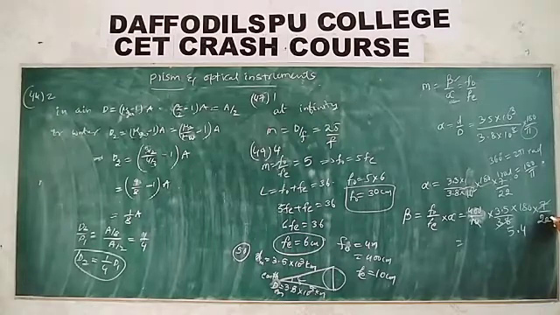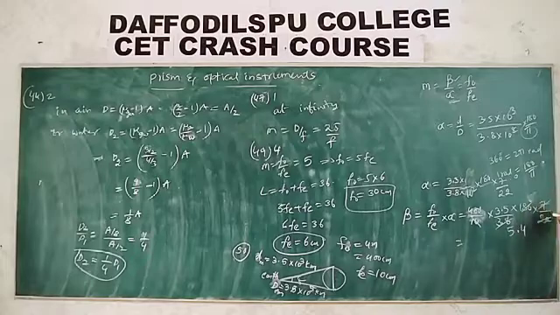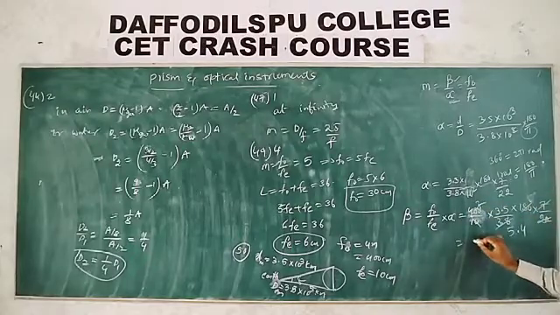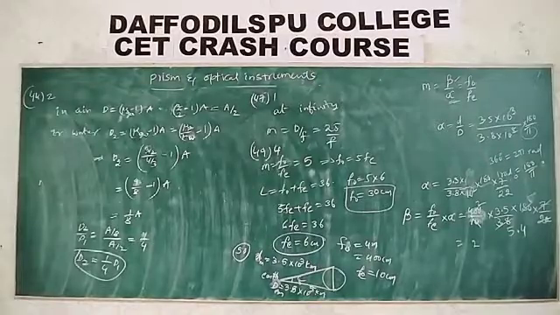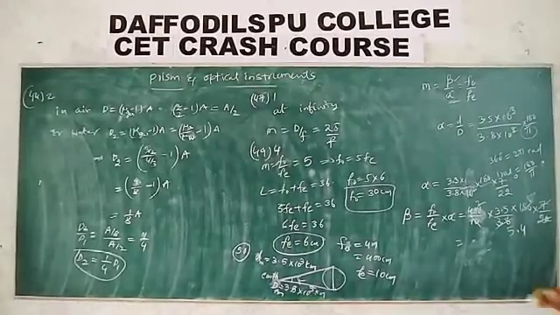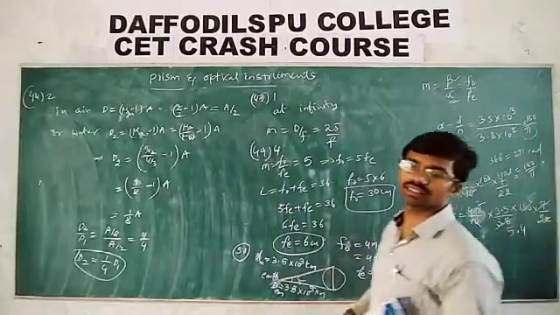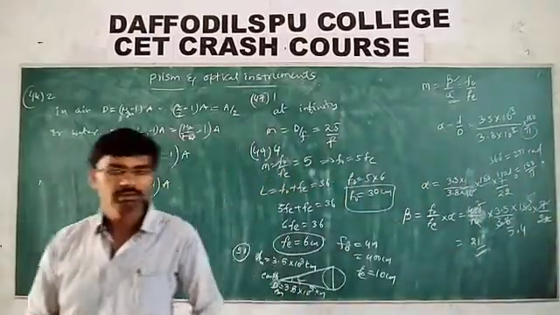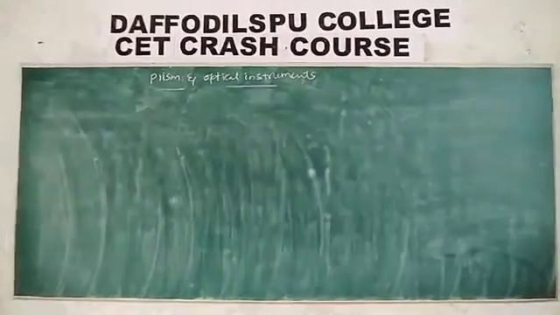On calculating, we get approximately 21 degree. So this is the magnifying power of the telescope, based on this.